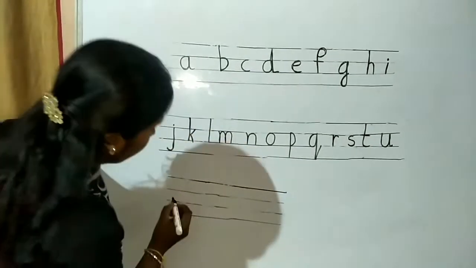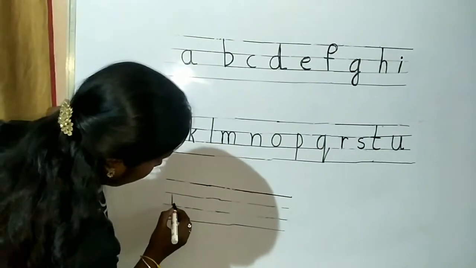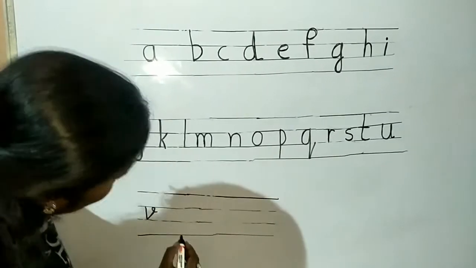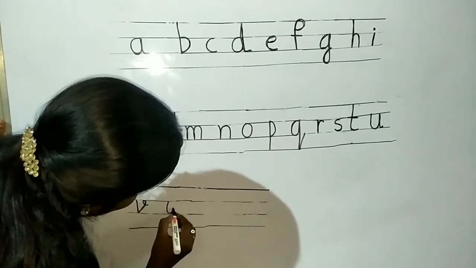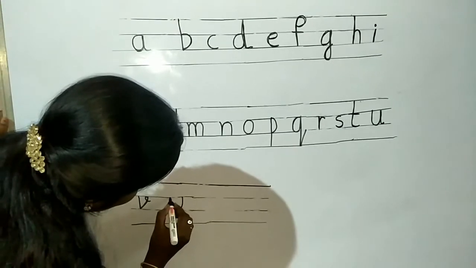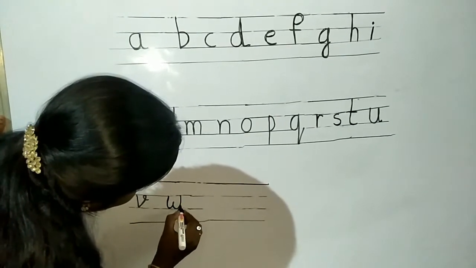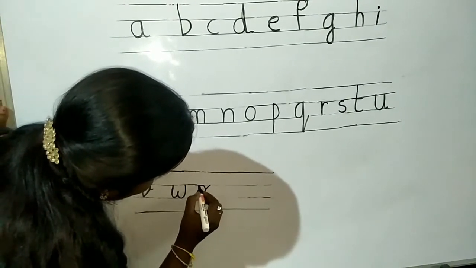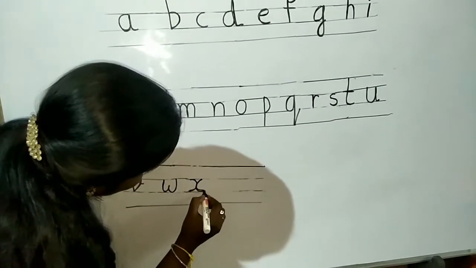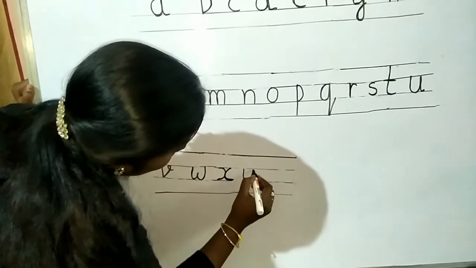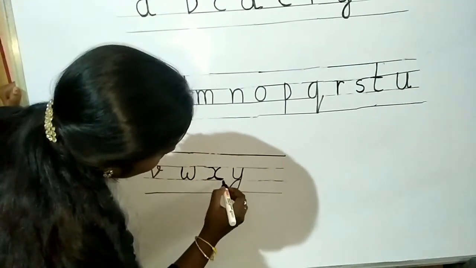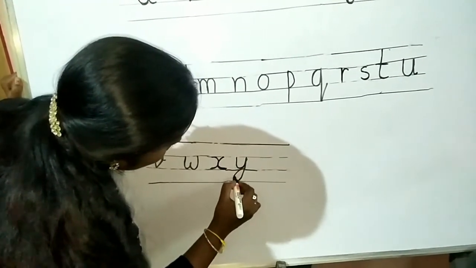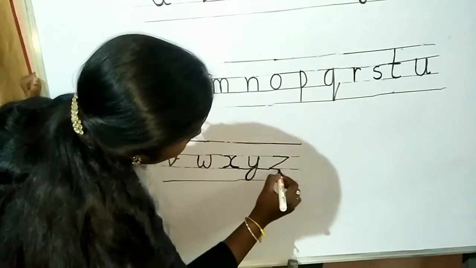Okay. After U, next we are going to write it as V. See. Next, W. See. W. X. See. X. And Y. Z.